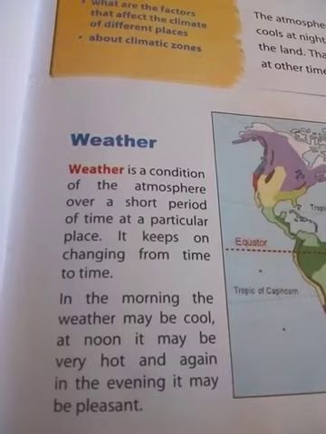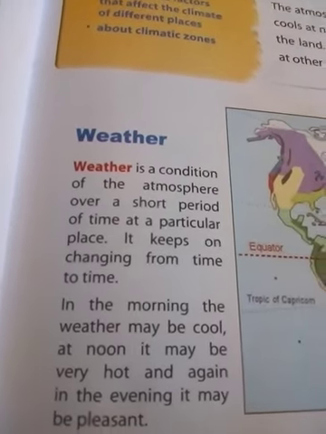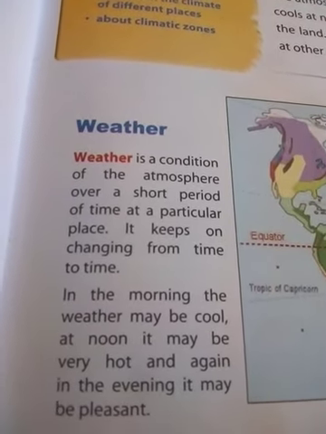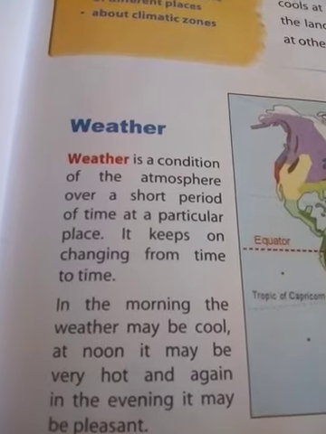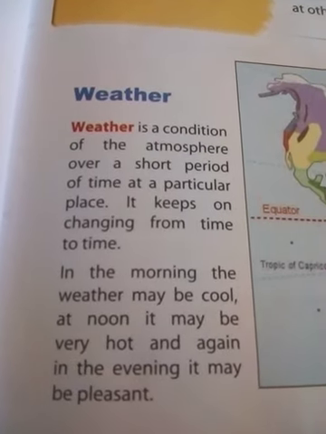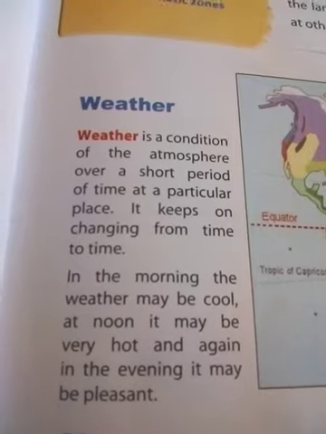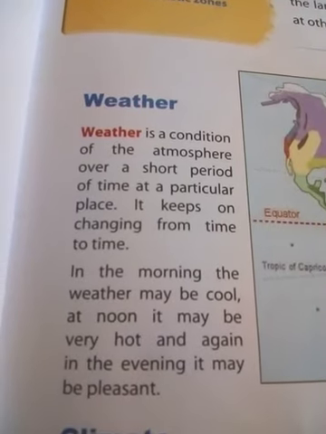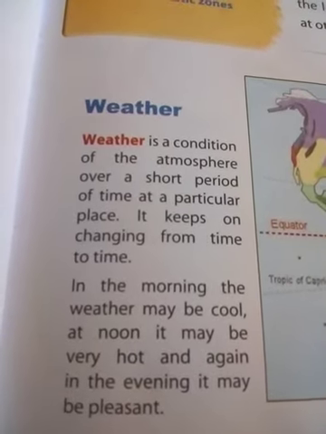Does it change from time to time? Yes, it changes. In the morning the weather may be cool, at noon it may be very hot, and in the evening it may be pleasant.